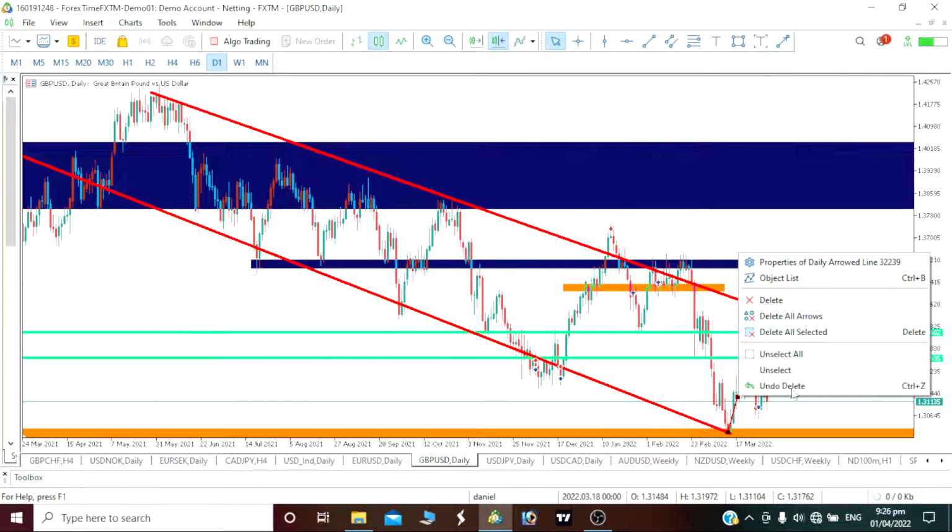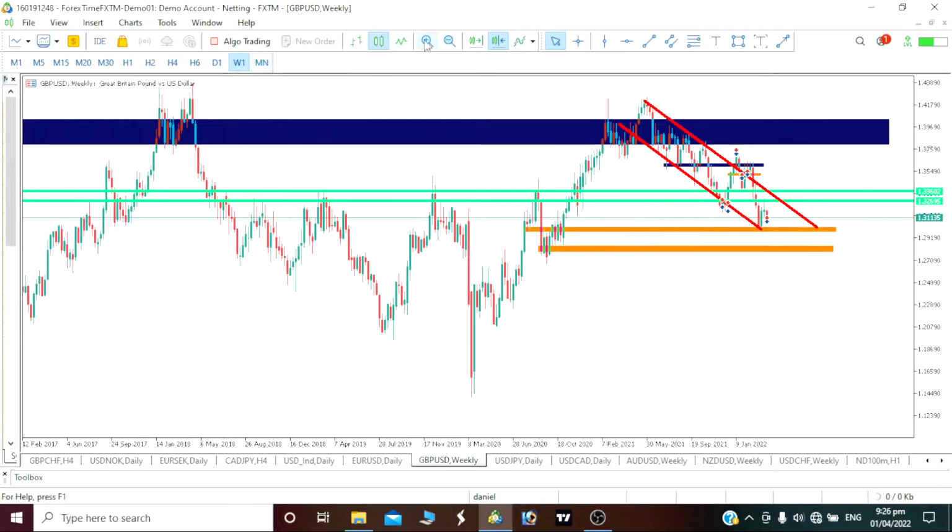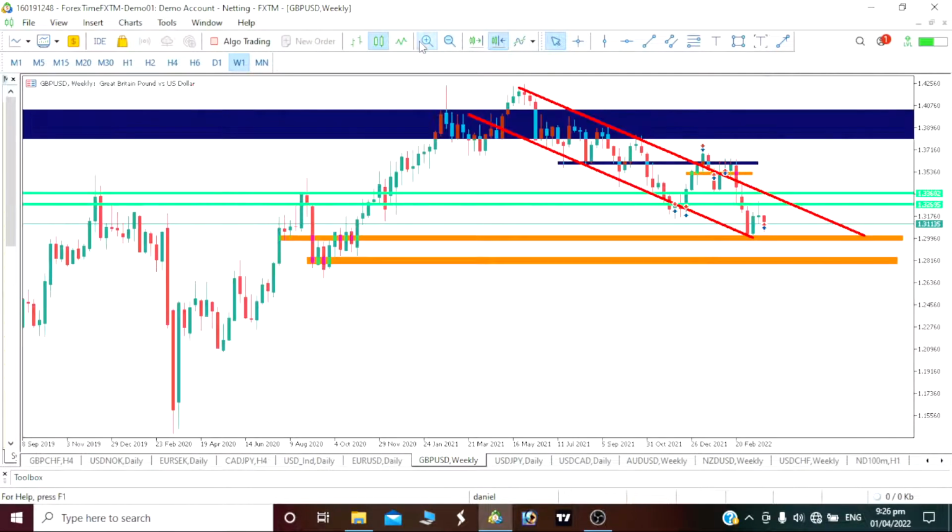We should first of all see a bullish move. By the way, we should actually be seeing a bullish move before you actually see that fall. So that is exactly what I'm looking for. Now you can see on our weekly time frame, if you mark this our trend, you see that our trend is actually downward. So now let's see what our movement should be: that our price should come up to test this our trend resistance to this our area here before you actually see that push down.